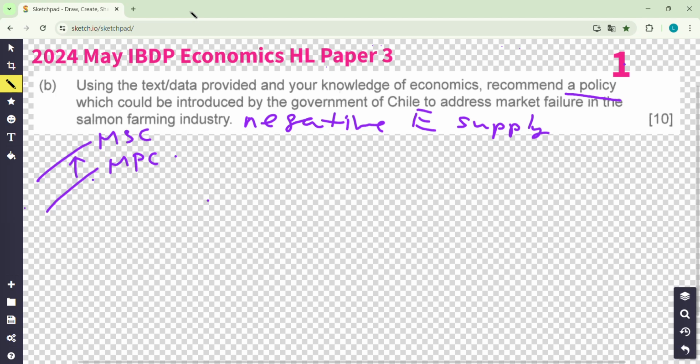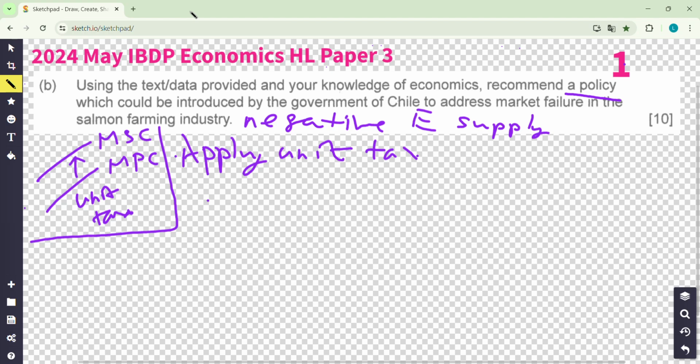But how to shift it up? Tax it, okay? Unit tax. So you got it, you said unit tax. That's it, start to write. You can say apply unit tax on salmon production. And then it will shift the MPC up, okay?